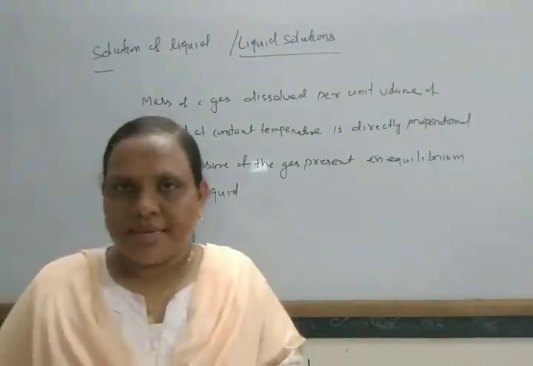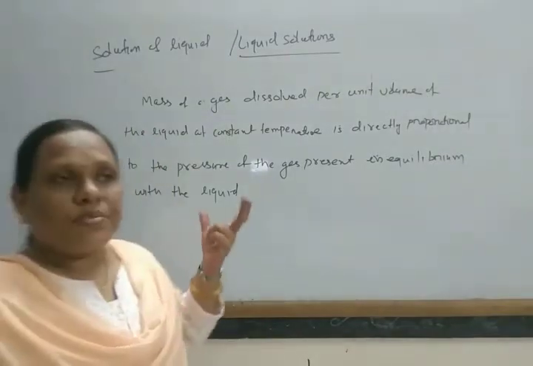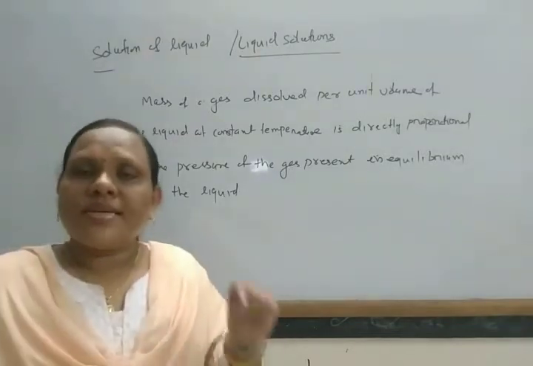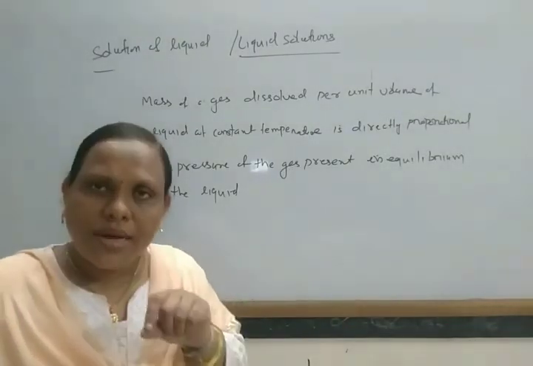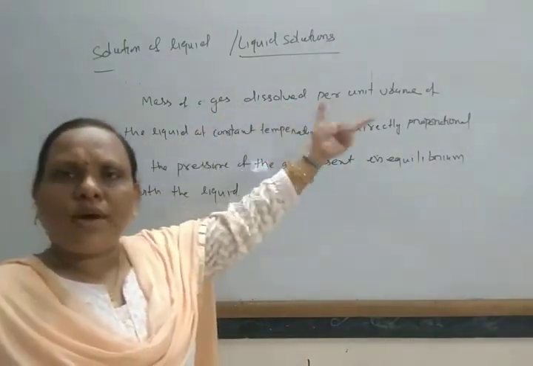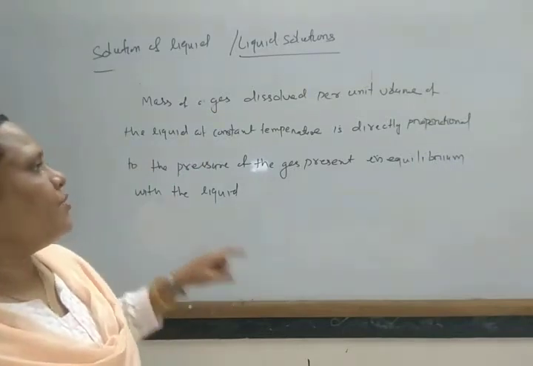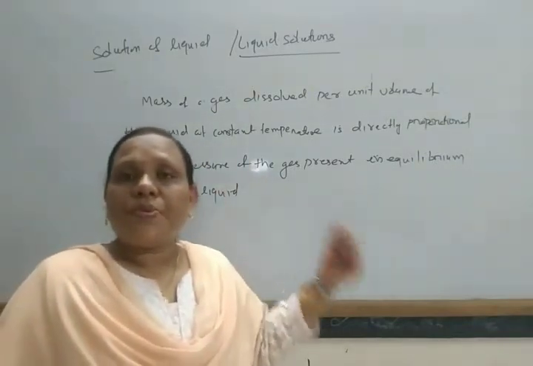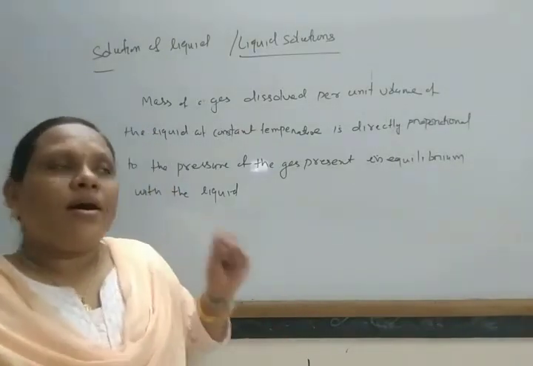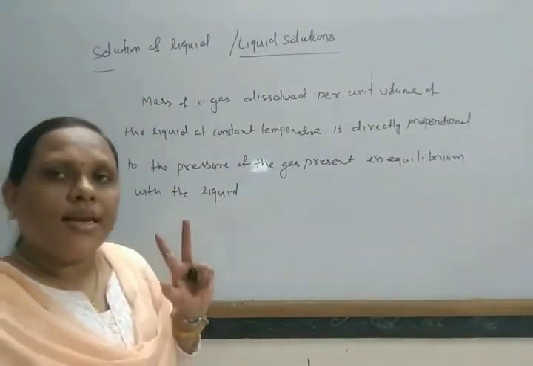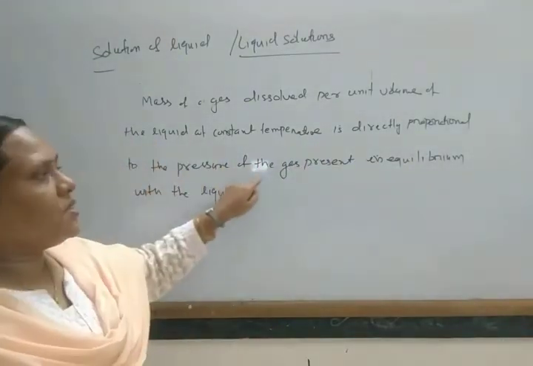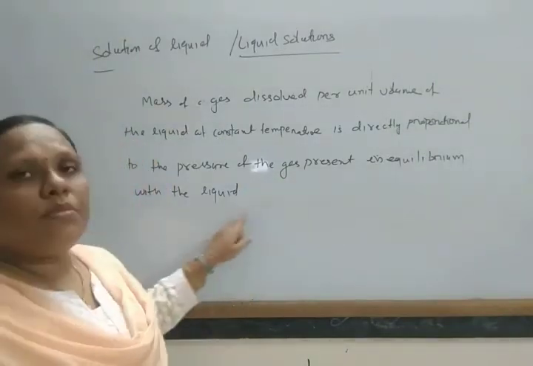a pressure of this gas. So when these pressures are in equilibrium with the liquid, at that time the amount of the gas dissolved in a particular liquid per unit volume, for example for 1 ml, is directly proportional to the pressure of the gas above the liquid when it is in equilibrium with the liquid.